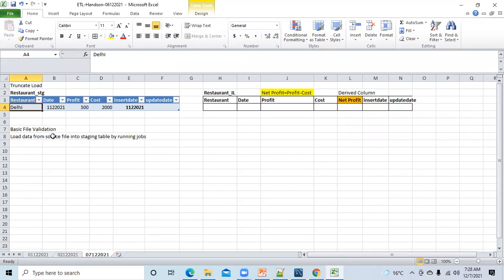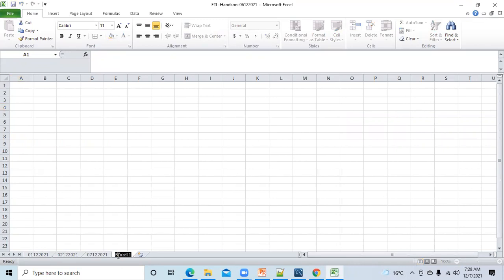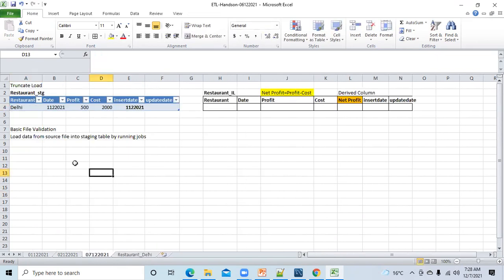Suppose this is the source file of a Delhi restaurant. Assume the source file of the Delhi restaurant.